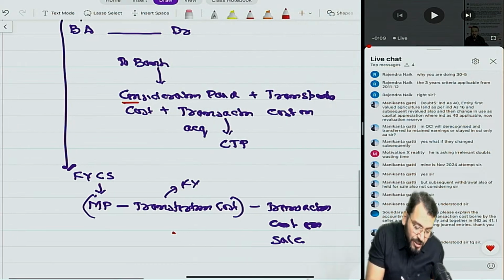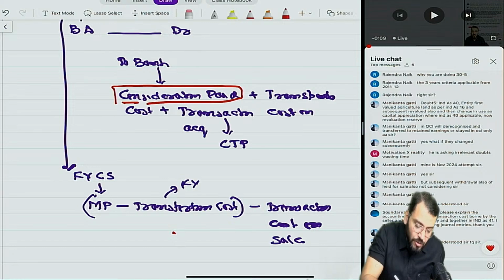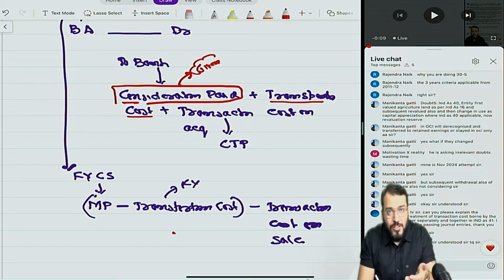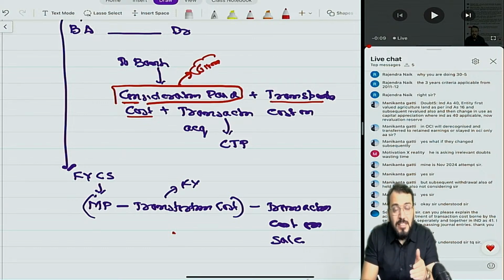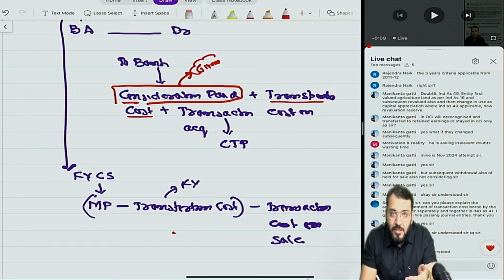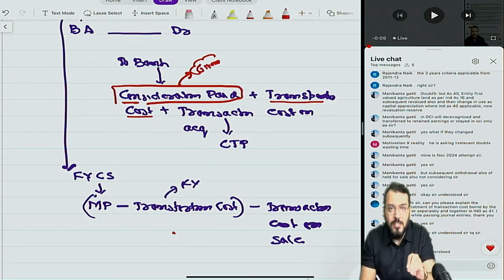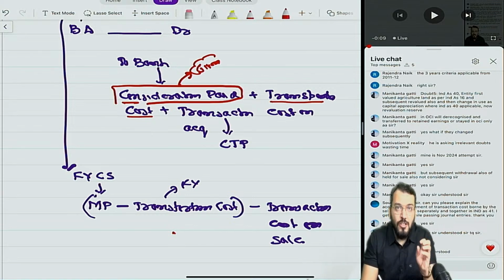Now, can you say this consideration paid will always be given in the question? For this, no doubt. This will always be given in the question. Now, transportation cost can be paid by the buyer, means can be paid at the time of purchasing, can be paid at the time of sale also. Normally, the question will specify that transportation cost is paid by the buyer or paid by both. This will be given in the question. Correct now? So normally the transportation cost information is given, it is paid at what point of time.